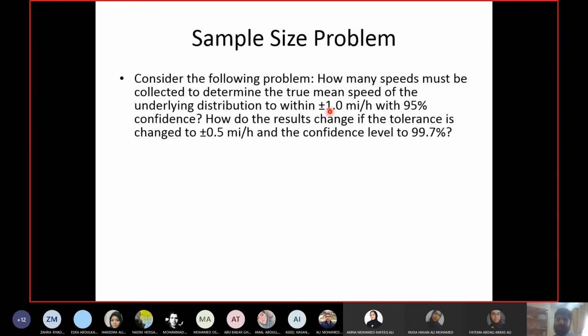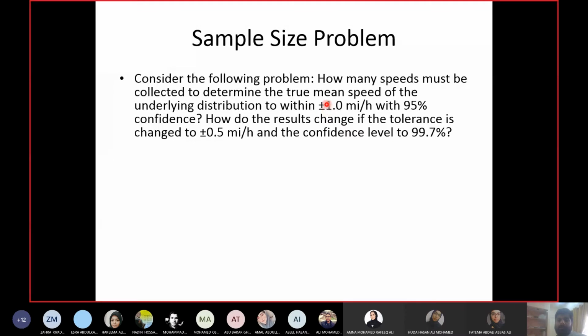If several values are given in the question and you are confused which one is the error and which one is the standard deviation, then the error, the precision or the tolerance level is always given with the plus minus sign. This is an indication. It may be written directly as well. In this case, they did not write it directly, but in some other question I may become generous and write that the precision level is this much. Precision level means the tolerance or the error.